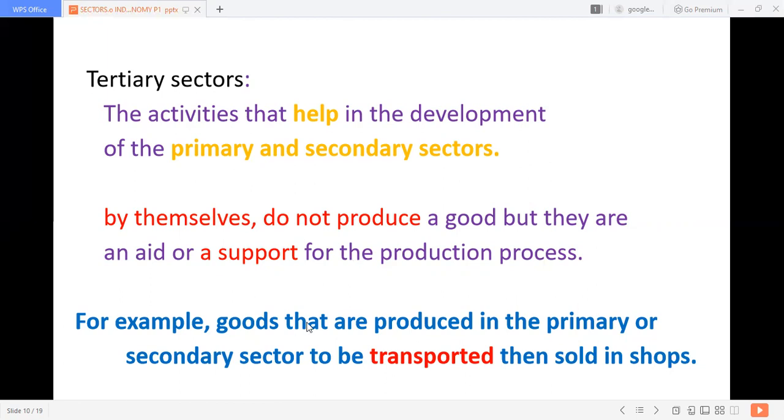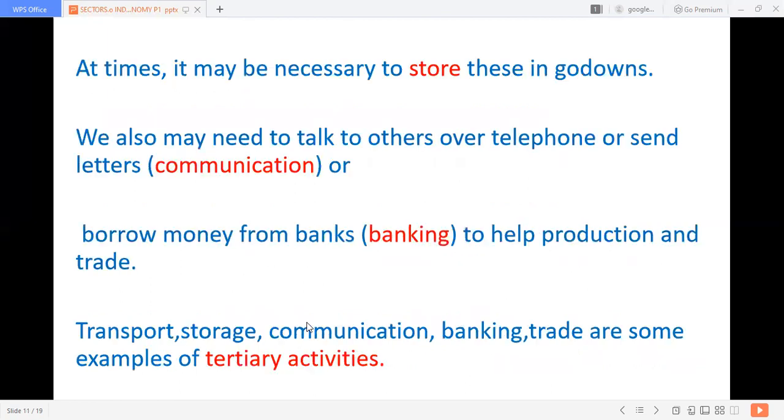For example, the produced goods should be transported from the agriculture field to the industry. So transport we can consider as a tertiary sector. Sometimes we have to store things in godowns, so storing is a tertiary sector. And we may need to talk to others over telephone or send letters. That is communication. This many bags we are sending, this much cotton we are sending, this much sugarcane we are sending.